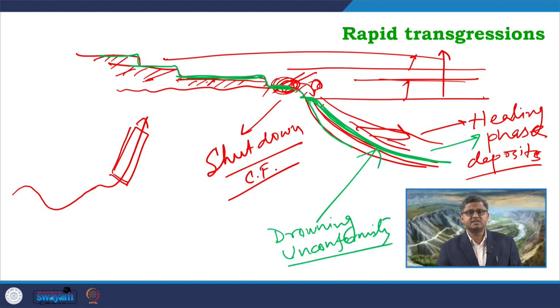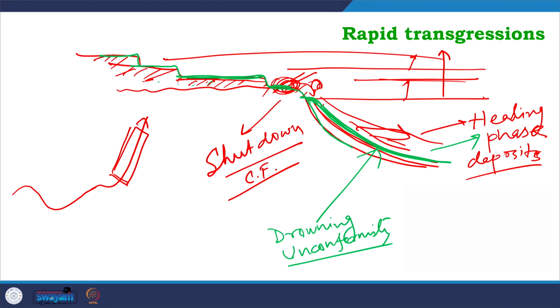So, during this phase there is a complete shutdown of carbonate factories and we get a drowning unconformity to form across the entire basin, or at least in the major part of the basin. So, deposition is only confined in very narrow zones in the platform, and that is more or less a kind of backstepping pattern. So, within the context of carbonate sequence stratigraphy, this concept of drowning, this refers to a very